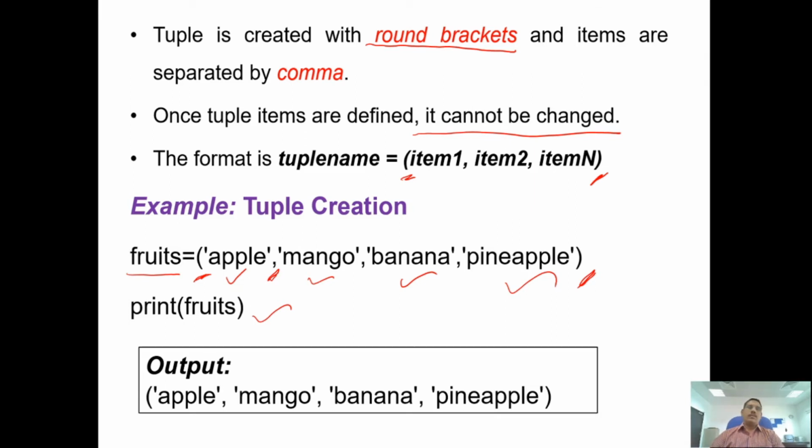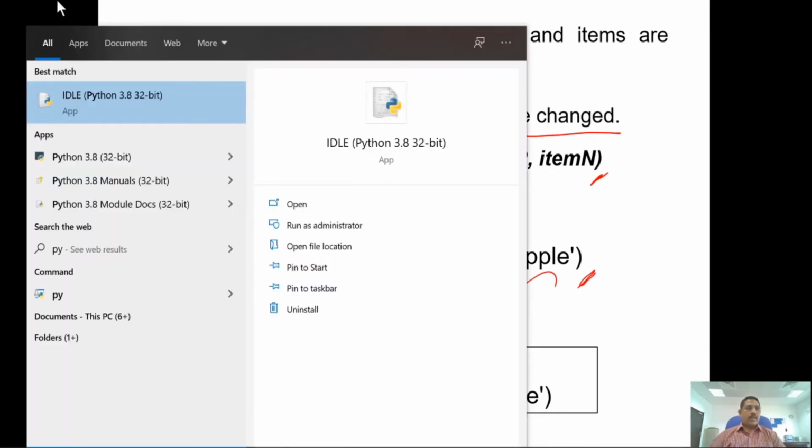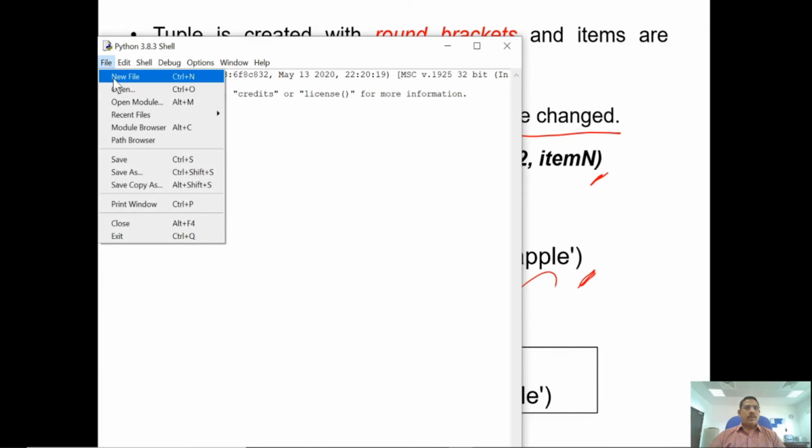Now let us see a practical example. I will open the Python code and show how to create the tuple, then print it. I'll go to the Python IDE, already installed on my computer. File, new file.